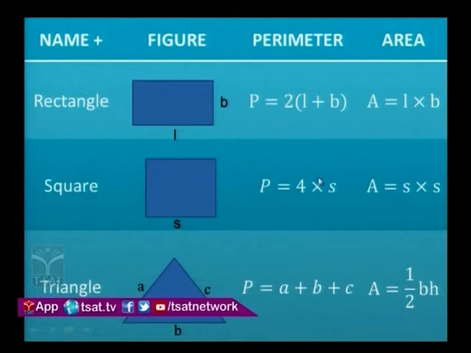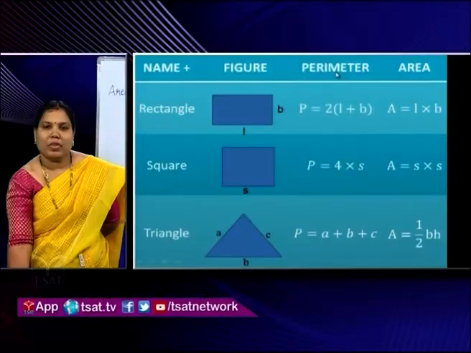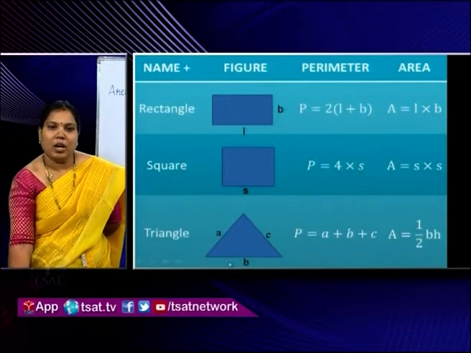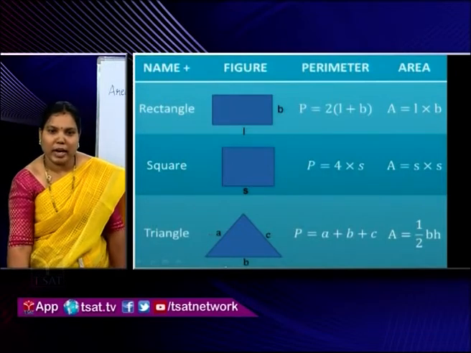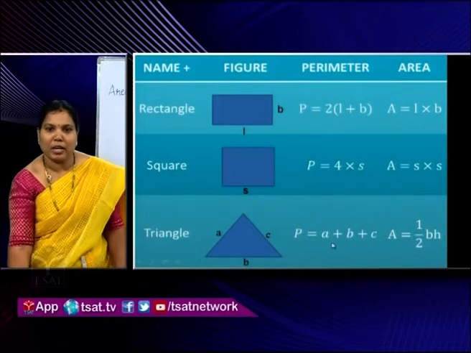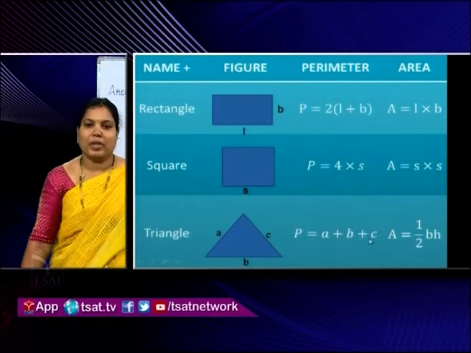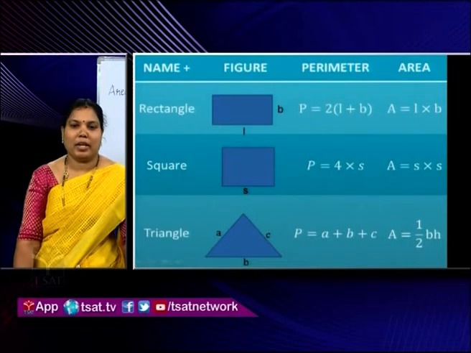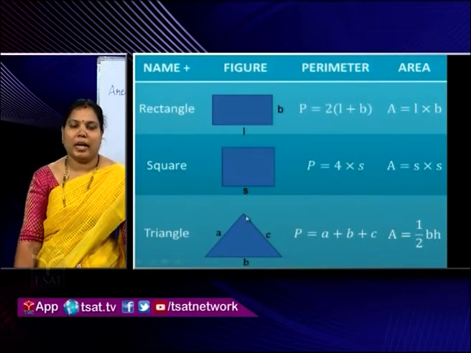Perimeter of a square is 4S and area of a square is side into side. If a triangle has sides of length A, B, C, then its perimeter is A plus B plus C, and the area of a triangle is half of BH. Here B is the base, not the breadth, and H is the height of the triangle.